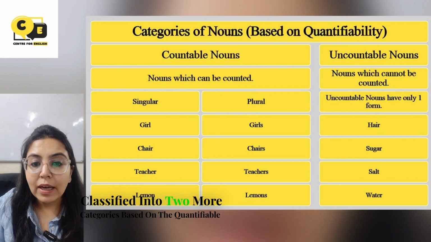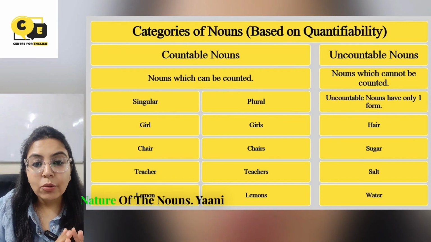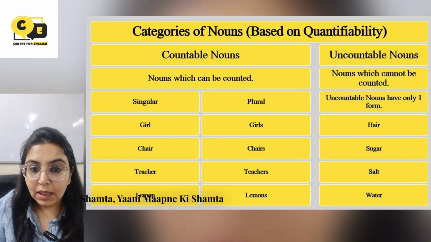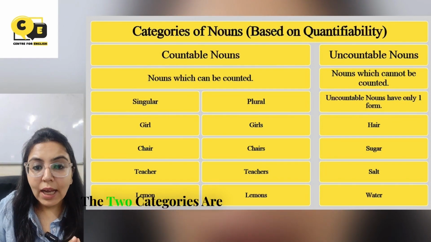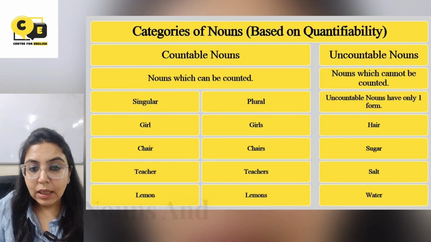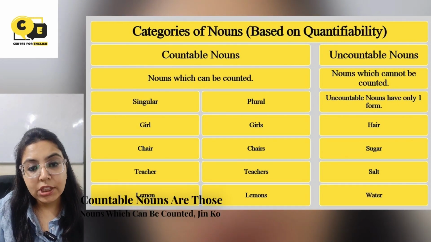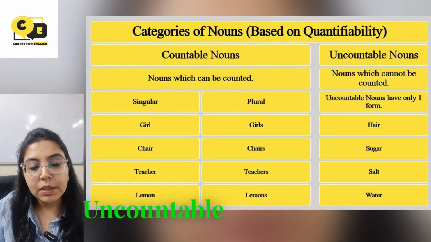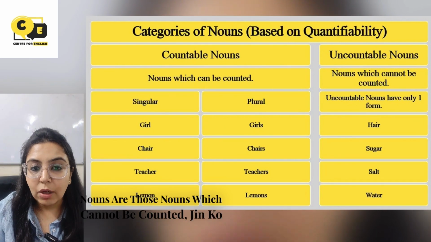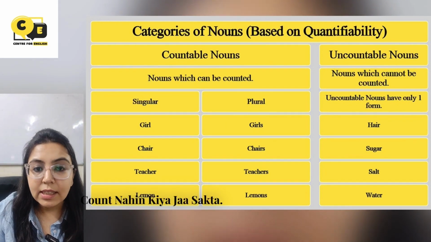Now nouns can be further classified into two more categories, based on the quantifiable nature of the nouns, यानी उनकी measurable होने की क्षमता यानी मापने की क्षमता पर. Now the two categories are countable nouns and uncountable nouns. Countable nouns are those nouns which can be counted, जिनको count किया जा सके, and uncountable nouns are those nouns which cannot be counted, जिनको count नहीं किया जा सकता.